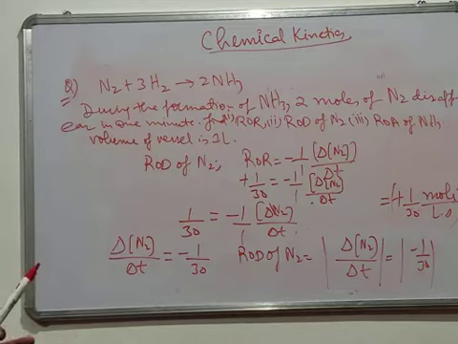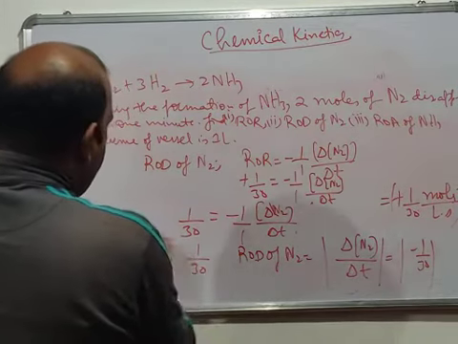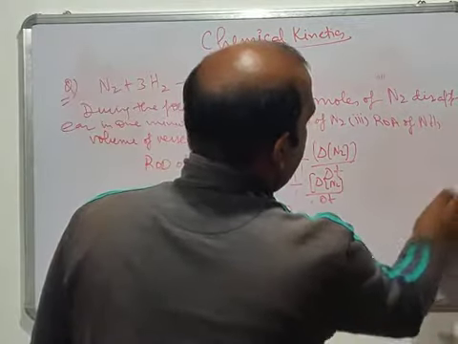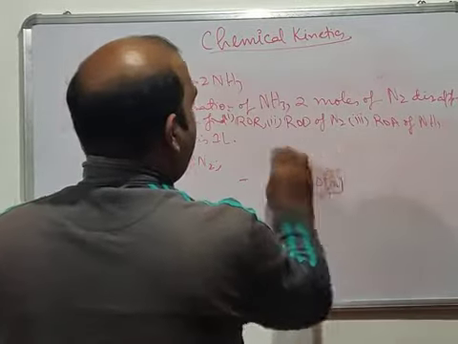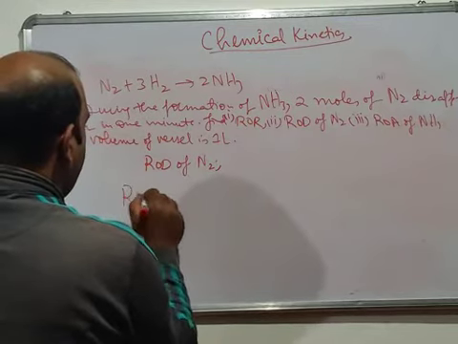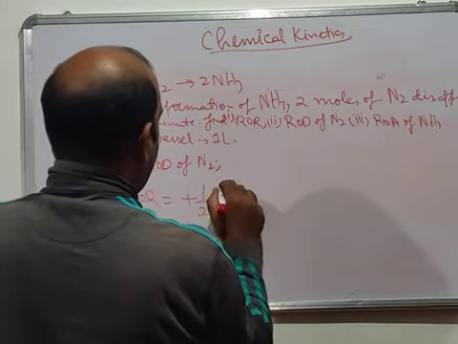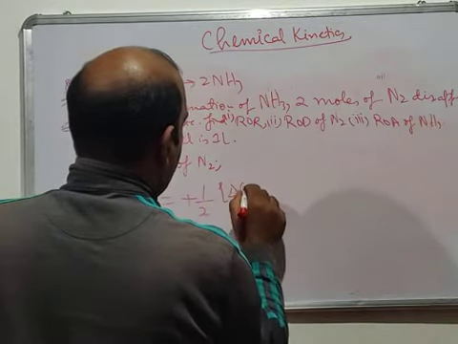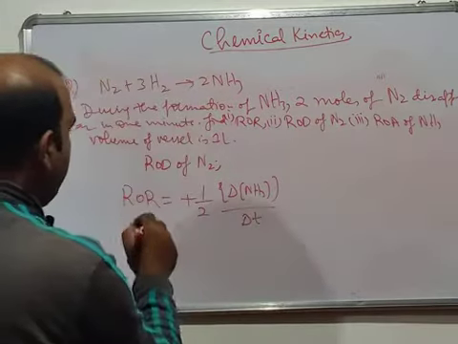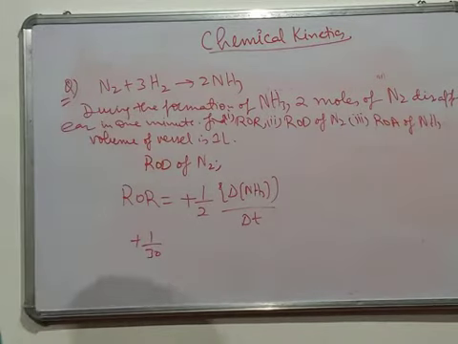After this, you have to find the rate of appearance of NH3. That we can also easily calculate. Again we have to write the rate of reaction, in terms of NH3 it is plus 1 by 2 del NH3 by del T. Now the rate of reaction, you know, is plus 1 by 30, because we have already calculated this rate of reaction.